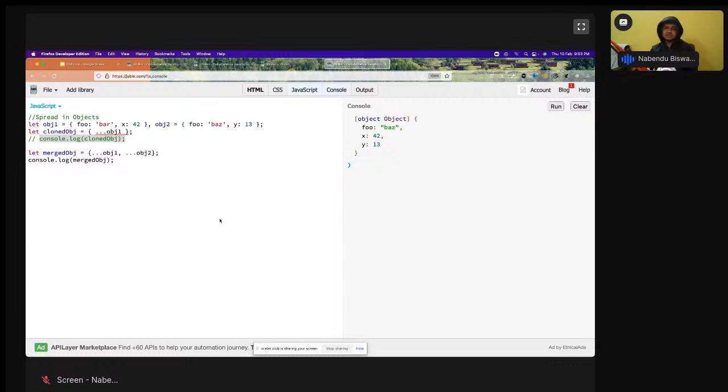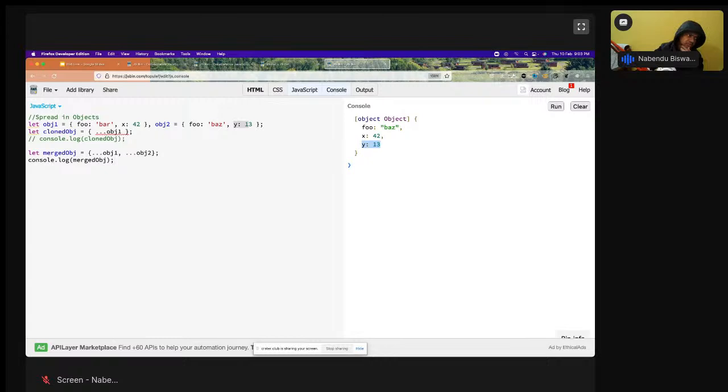See, the thing is that an object can have the same key only once. So a key is always unique in the object. But both of them have this foo key. So how can it be done? What it did, it picked the last one, foo bars. So that's why only foo bars is there. It cannot have foo two times, because the main thing in an object is that the key is always unique, and then x and y have also been chosen because they're different.